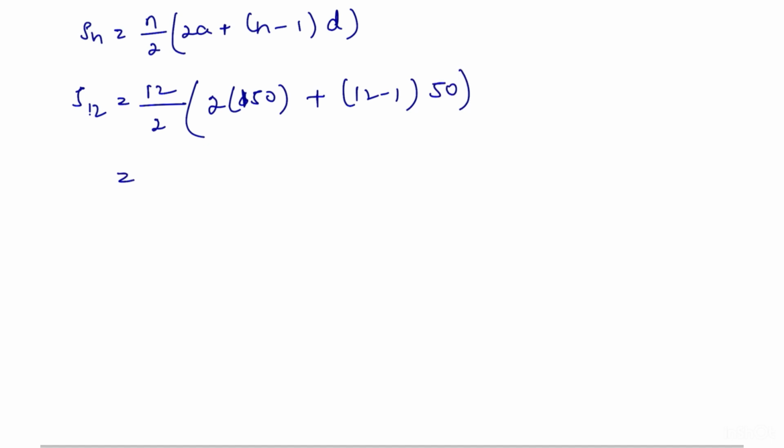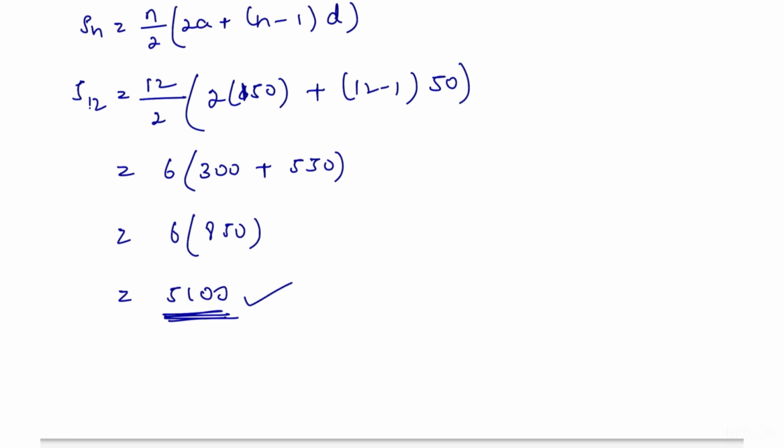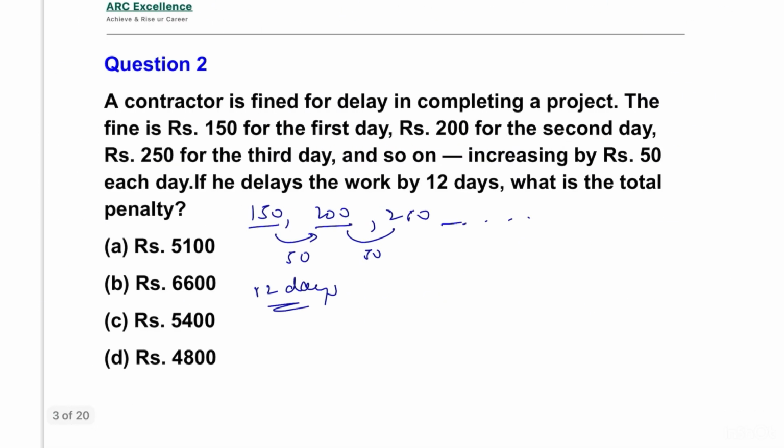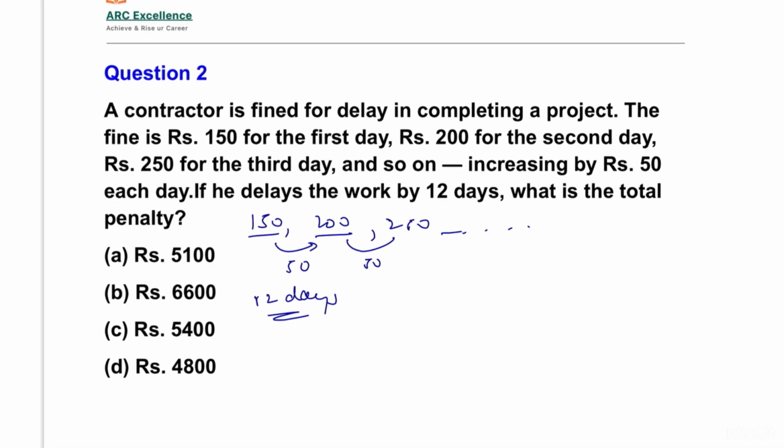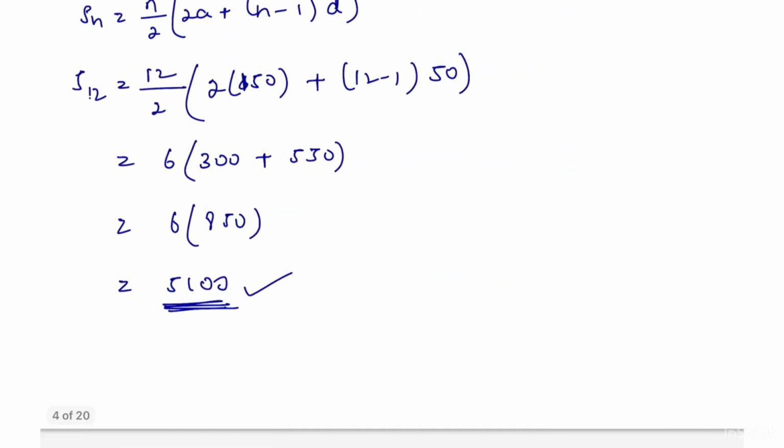By calculating this we get 6 into 300 plus 550, that is 6 into 850, which equals 5100. 5100 will be the penalty if he delays for 12 days. Let's check the options. Yes, 5100 is the answer. Let's move to the next question.